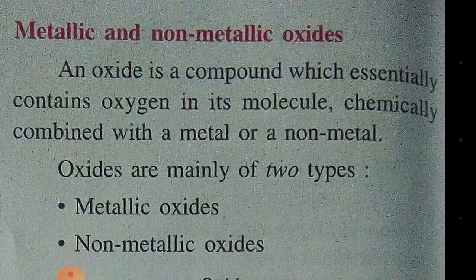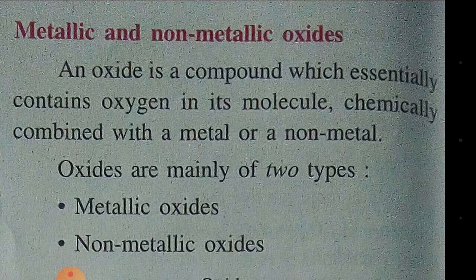Today, we'll be learning about metallic and non-metallic oxides. You are very much familiar with metals. What are metals? Metals are those elements which are ductile, malleable, good conductors of heat and electricity, and which can lose electrons. Non-metals are those elements which are non-malleable and non-ductile. They are bad conductors of heat and electricity, and they have a tendency to gain electrons.